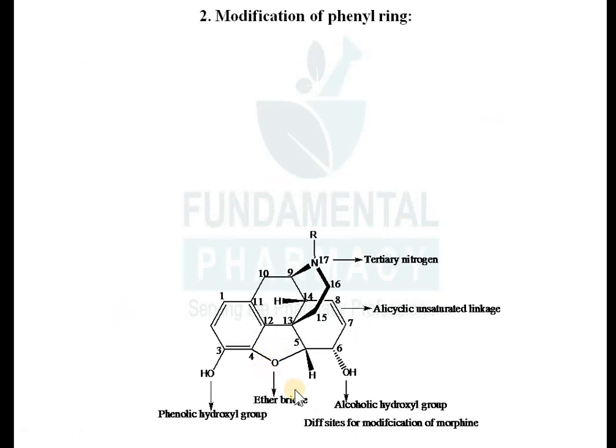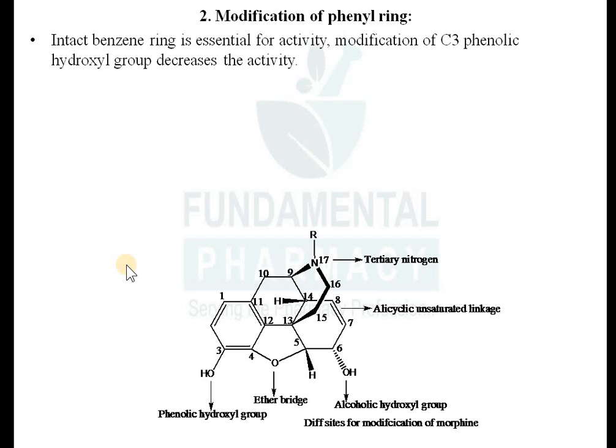Again, modification of the phenyl ring. Firstly we have seen the modification of the alicyclic ring. Now modification of the phenyl ring. So, an intact benzene ring. This benzene ring is very important. An intact benzene ring is essential for the activity. Whatever analgesic activity you are getting from the morphine molecule, if you try to alter this benzene ring, अगर आपने इसमें का डबल बॉन्ड रिमूव किया या फिर ये बेंजीन रिंग को दूसरा रिंग में रिप्लेस किया तो एक्टिविटी नहीं रहेगा. So this benzene ring is essential for activity.